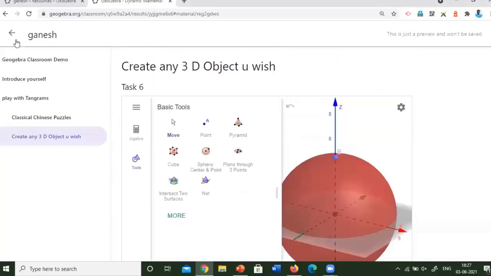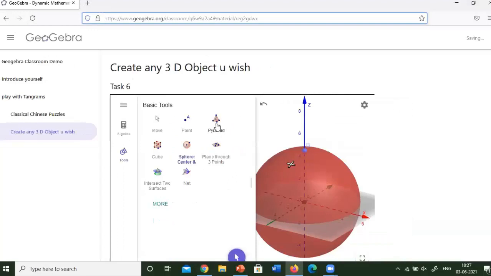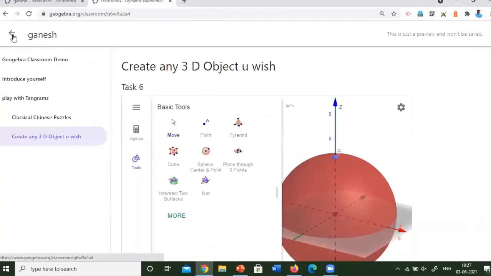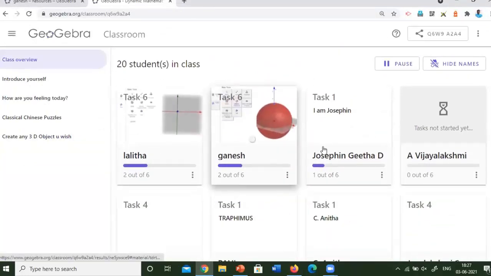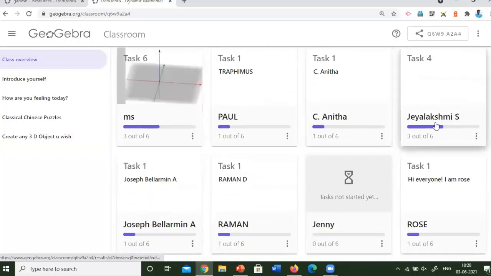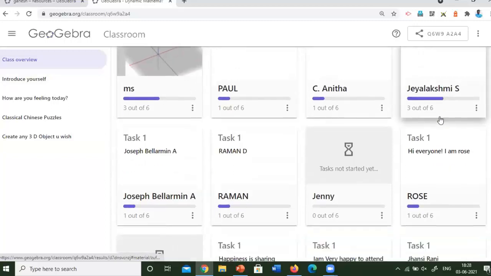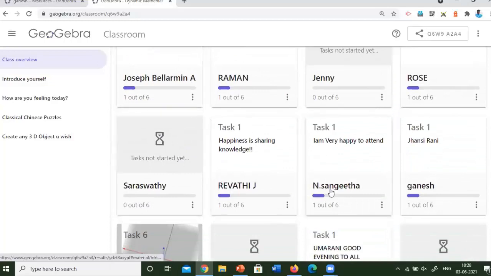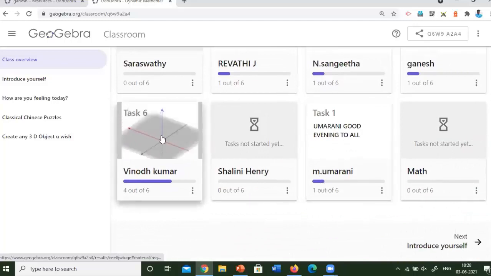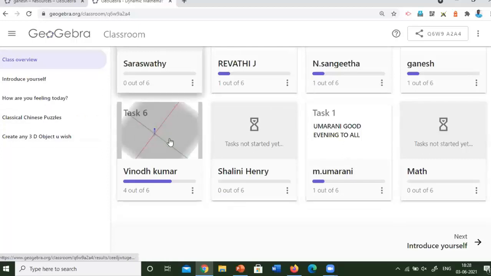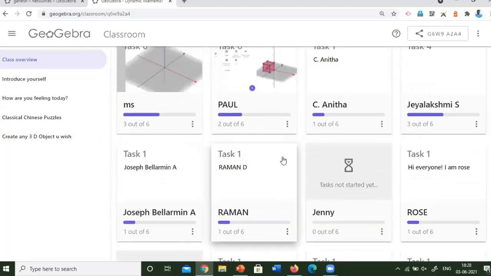So like this, I can verify the students' work at once. It is easy for me to recognize the activities they have done and what they are doing, and we can check the progress of the children at once. Here you can see MS and many more people doing the activities. Somebody is in task 1, somebody in task 2, like this, somebody in task 6. So these are the things we can do. Okay, you are all engaged with these activities.